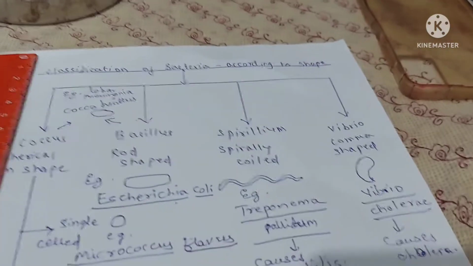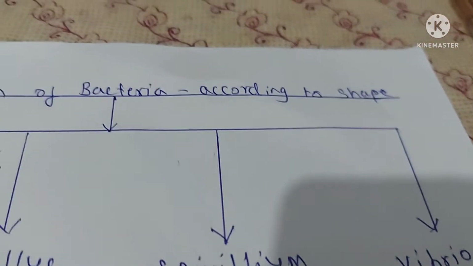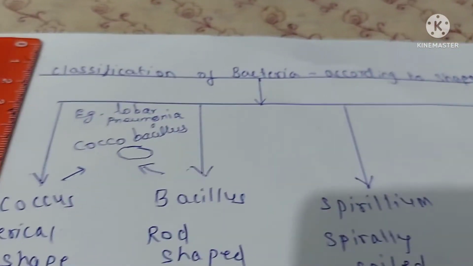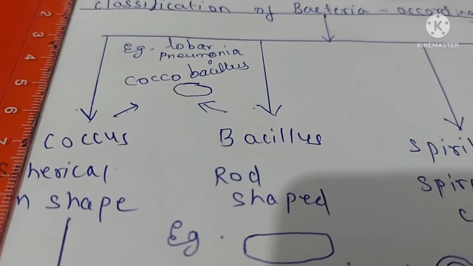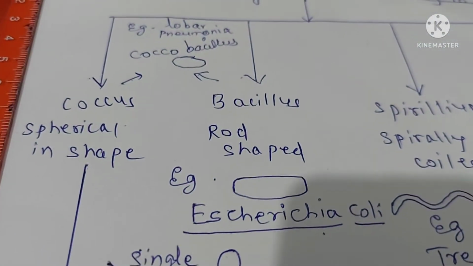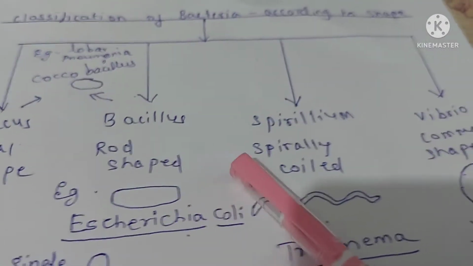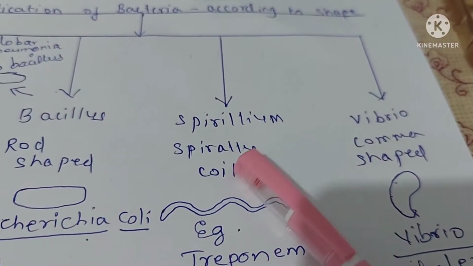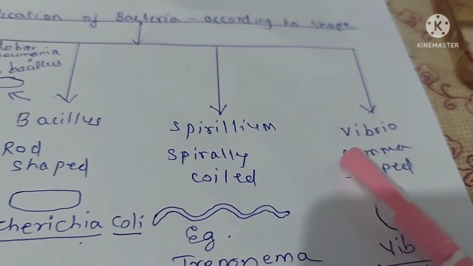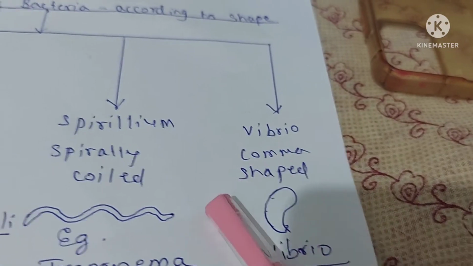Now I have made a chart showing classification of bacteria according to shape. There are 4 basic shapes: coccus, which is spherical in shape; bacillus, which is rod shaped; spirillum, which is spirally coiled; and the fourth type is vibrio, which is comma shaped.